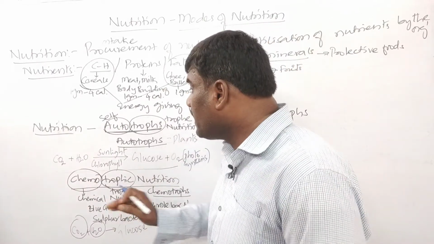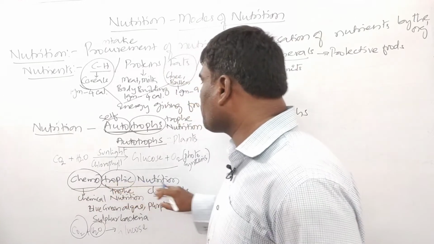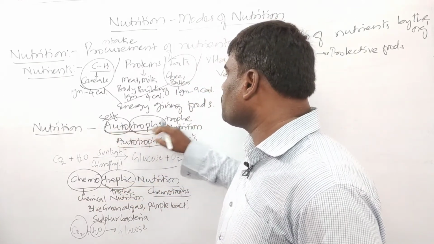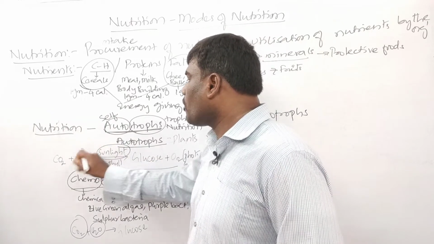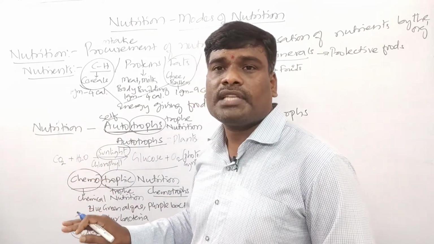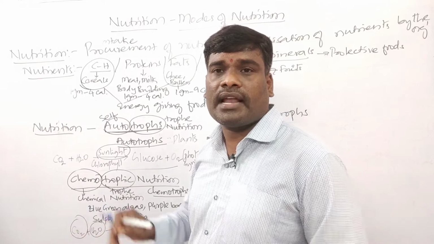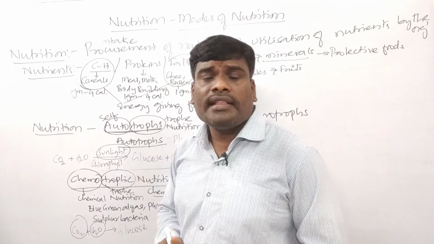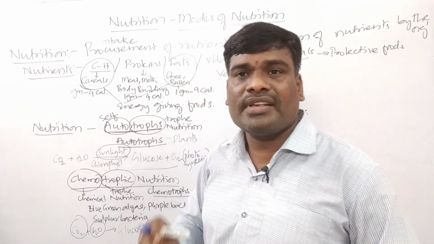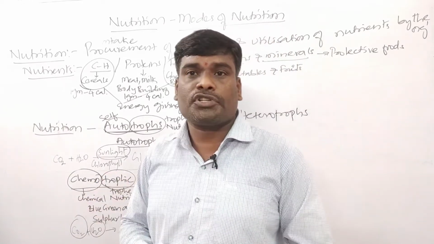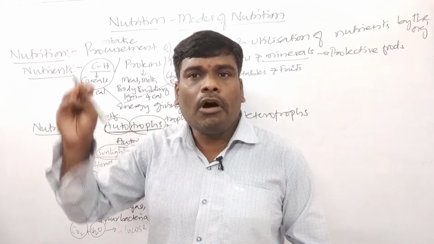Okay. So here the main difference between chemotrophic nutrition and autotrophic nutrition is only the sunlight. The rest of all the things will be what, children? Similar. They do not require sunlight. Why do they not take the sunlight? Because these chemotrophs are present at the depth of the ocean where sunlight does not fall.